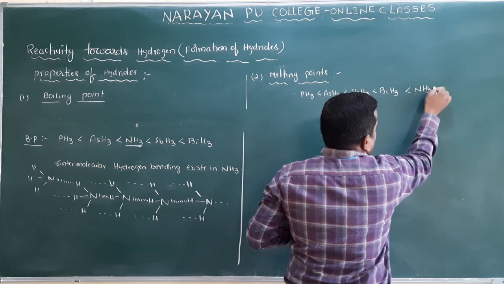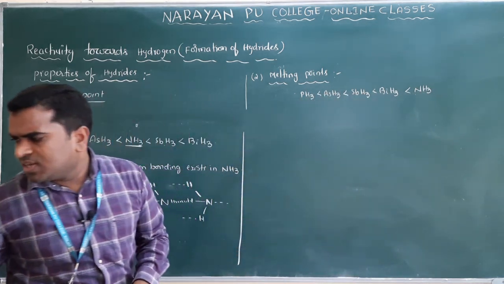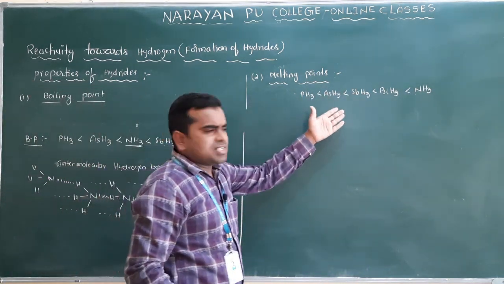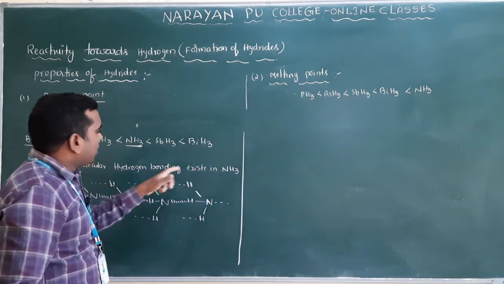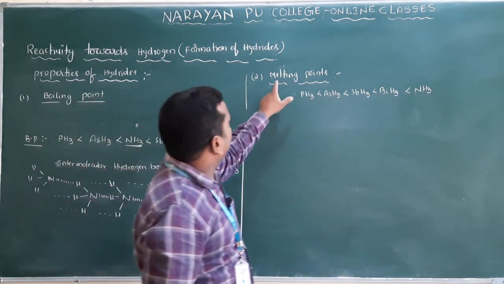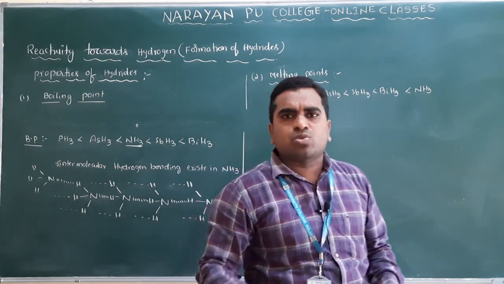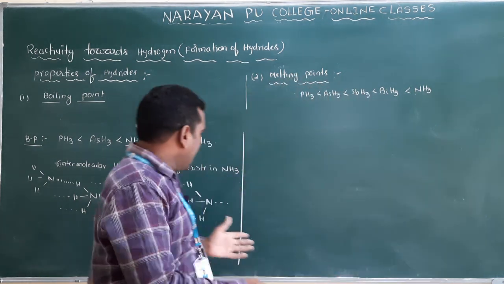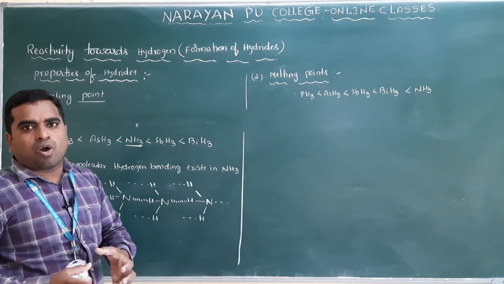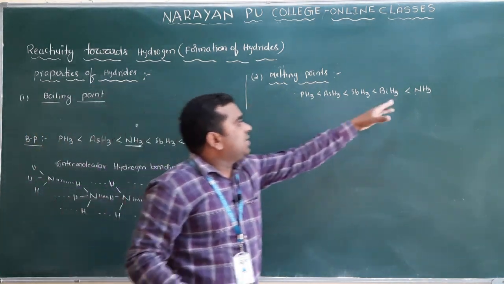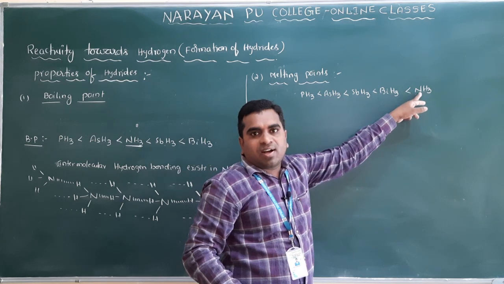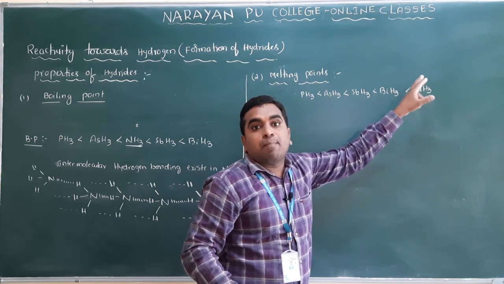You see some exceptional cases, not exceptional actually. Why? For the same reason, intermolecular hydrogen bonding. But melting point is for solids, and these hydrogen bonds are very strong in the solid. So ammonia will have the highest melting point.